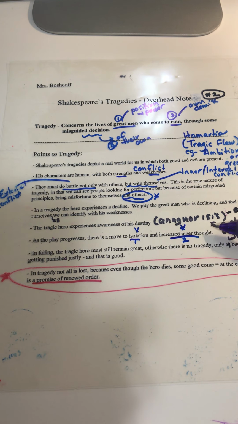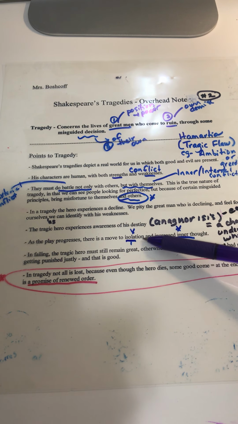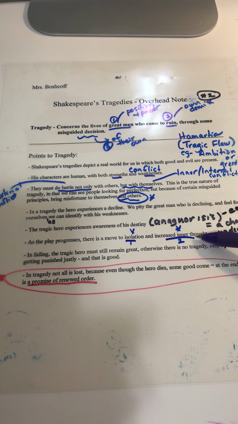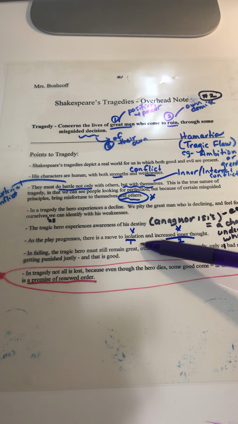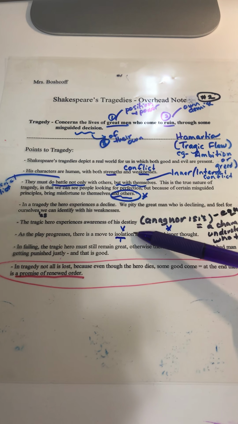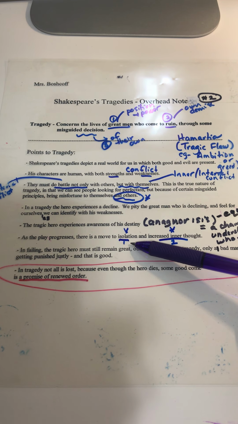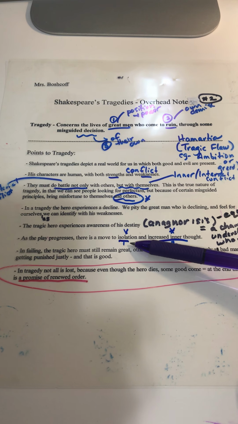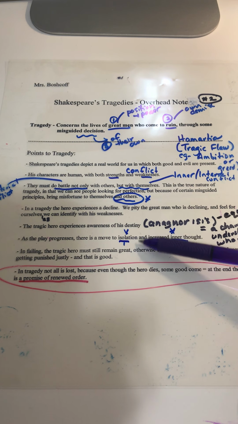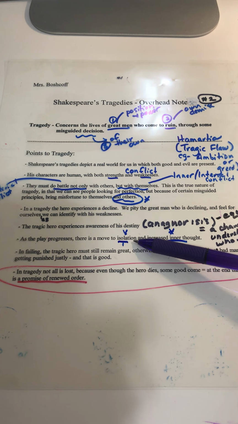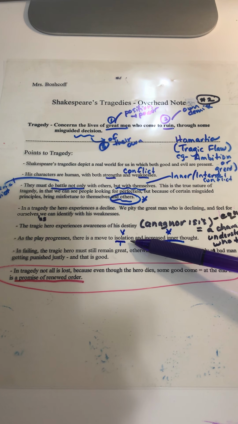As the play progresses, there is a move to isolation and increased inner thought. And again, we definitely see this in Macbeth. In Act 5, he is completely isolated. Everyone has deserted him, and he even says that he is like a bear, like a baited bear chained up. He cannot fly, he can't go anywhere.